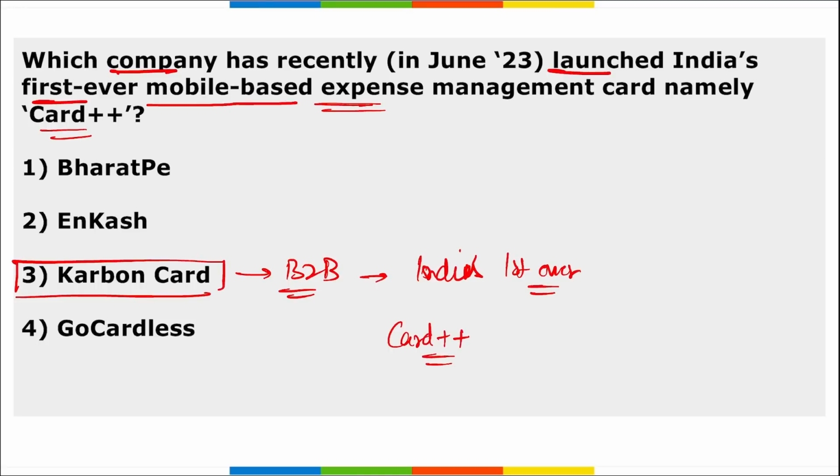Based on the mobile first approach, this will address the challenges faced by various startups and small and mid-sized businesses by providing them accessible expense solutions and reducing the cost of multiple payment instruments for SMBs, that is small and mid-sized businesses. So Card Plus Plus was launched by Carbon Card.